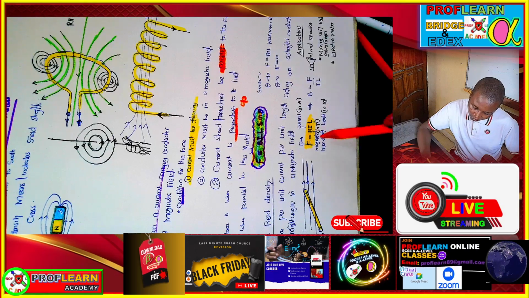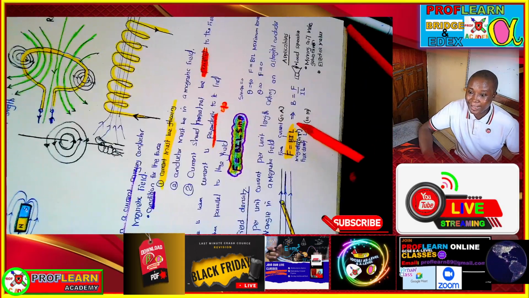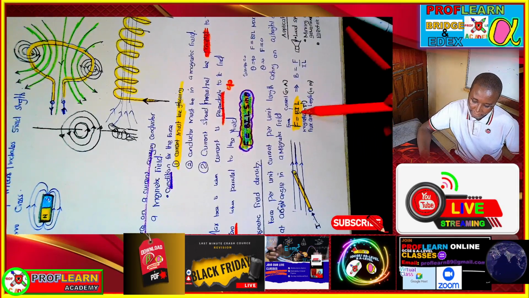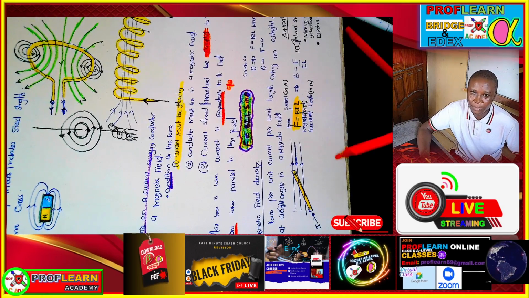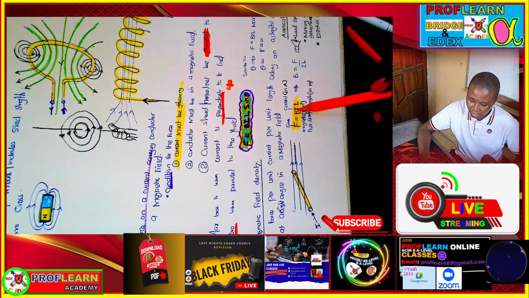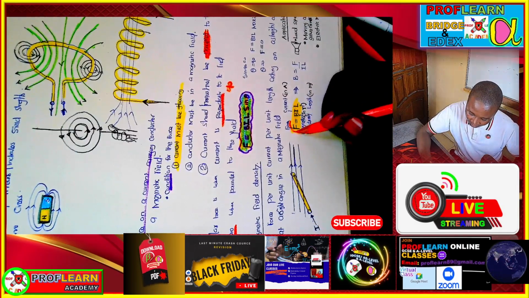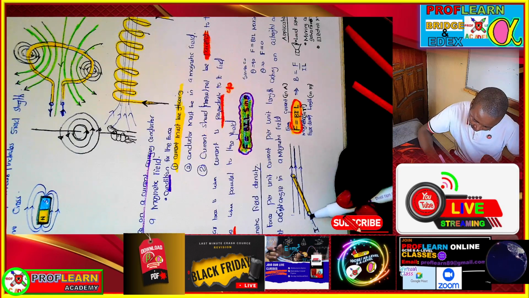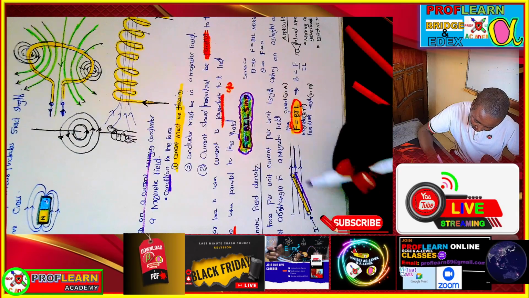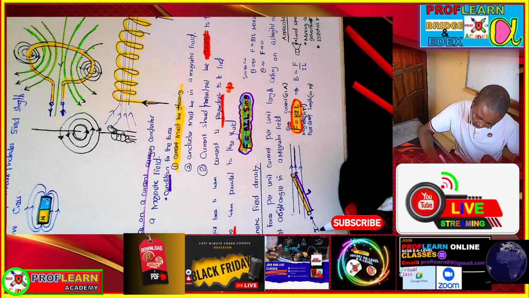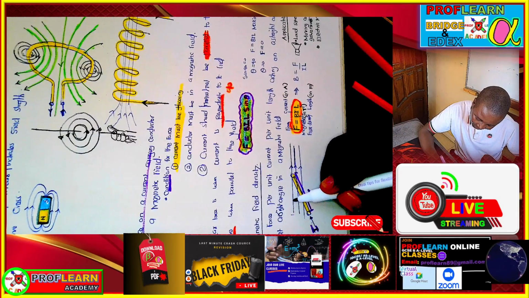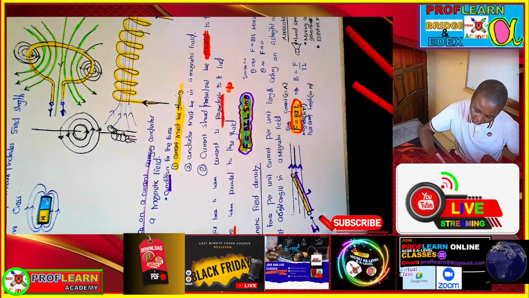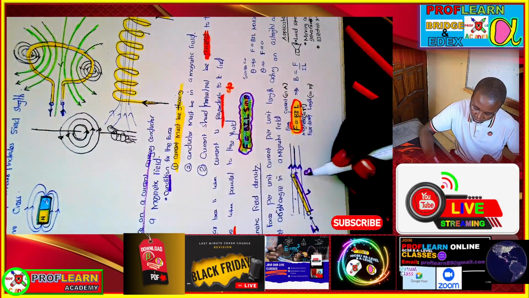All right, so anytime you are asked to calculate the force experienced by the conductor that is placed in a magnetic field, you are going to use the formula, which is the magnetic flux density times the current times the length of that particular conductor that is in that magnetic field. So for instance, if we are talking about this conductor, our length will be the length of this in meters and the amount of current, and then the magnetic flux density of the magnetic fields that we are having here is going to be B.